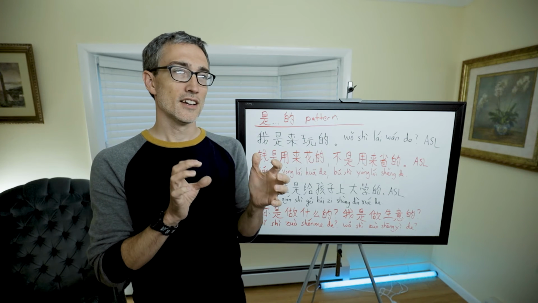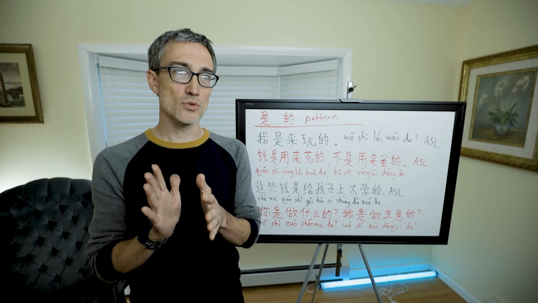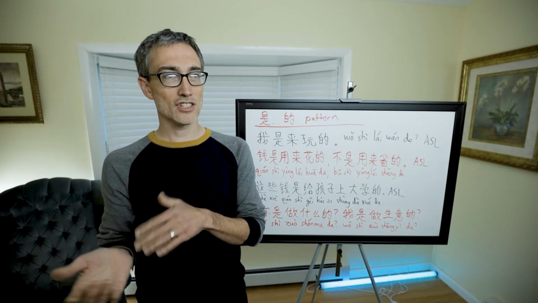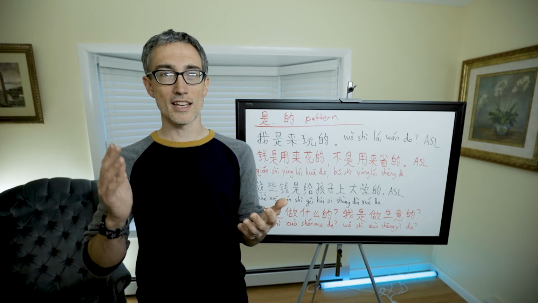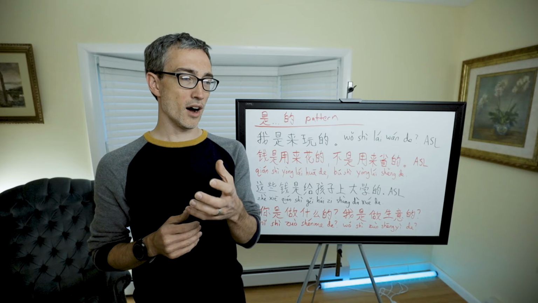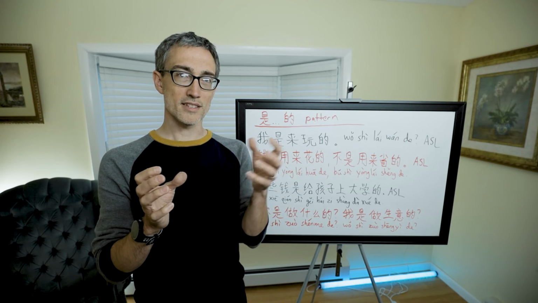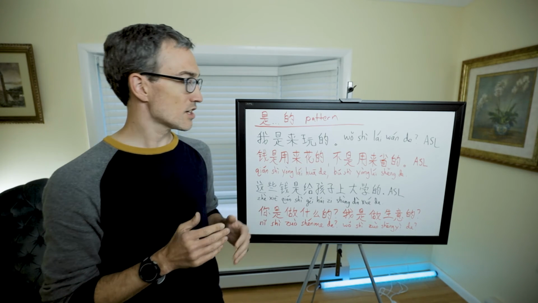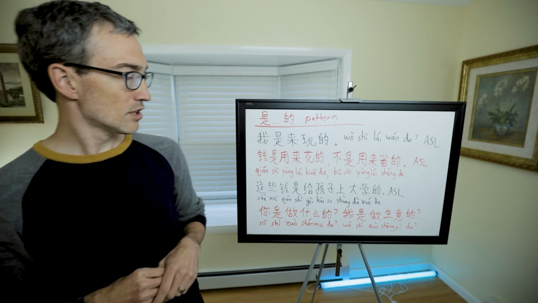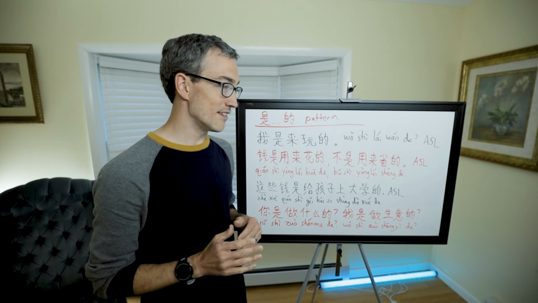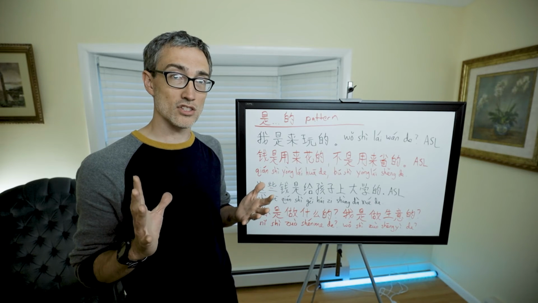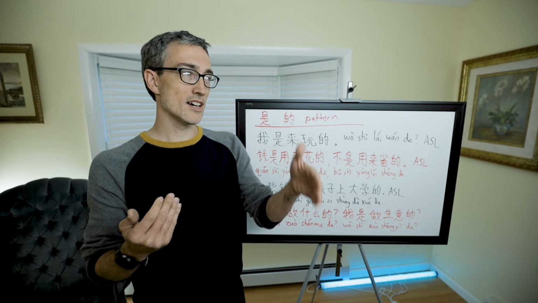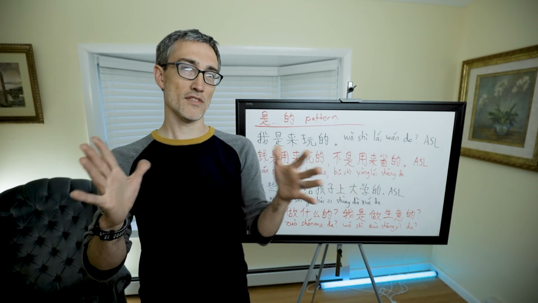So the 是的 construction is used with adjectives that don't have a degree. It either is that adjective or it is not that adjective. And so instead of saying 这个黄, like this is yellow, where 黄 is an adjective meaning yellow, you say 这是黄的. Also, the 是的 construction is used to talk about occupation. It's just one of the ways this is used. When you talk about your occupation, you usually say, I am one who does this occupation. And so you have the 是的.